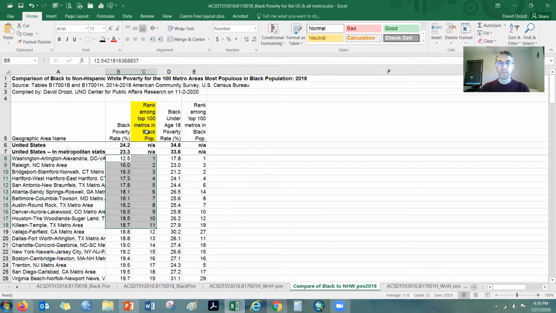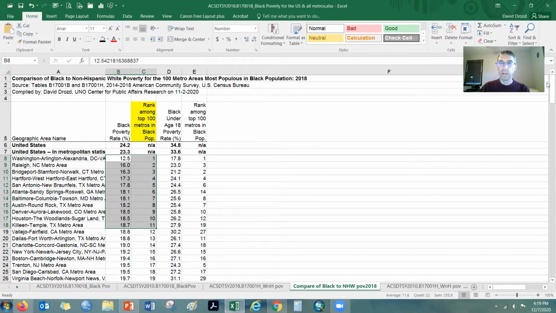I'm not so interested in having the 100 largest metro areas overall in total population, because there are a lot of US metros that are high in total population but do not have a very large Black population. By running the numbers for the 100 largest metros in Black population, we see that the statistics are more reliable because there are more cases in the sample for this survey-based data.